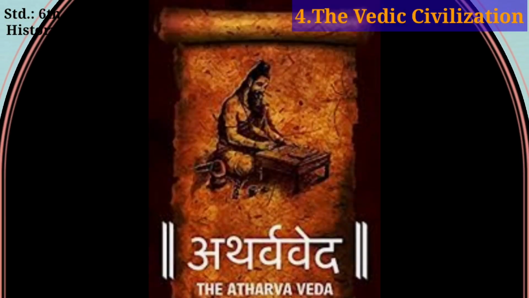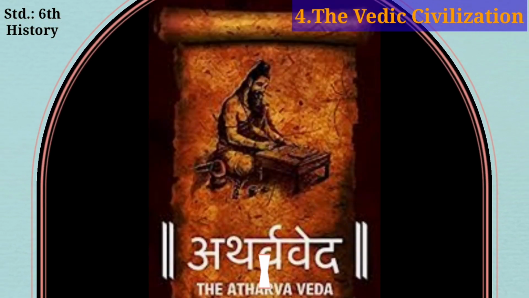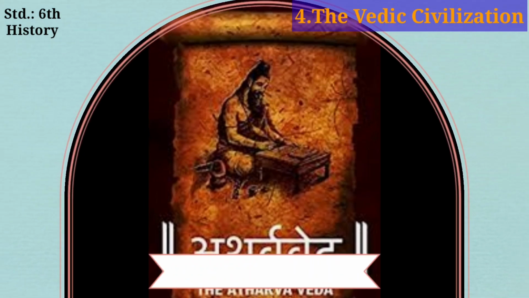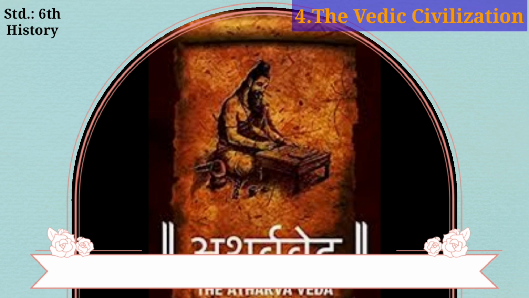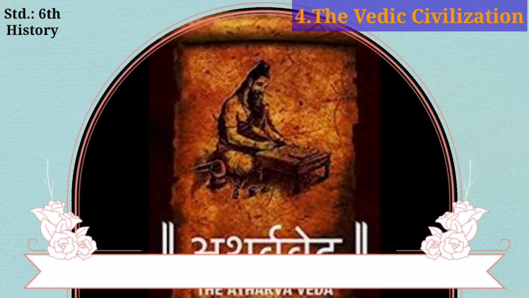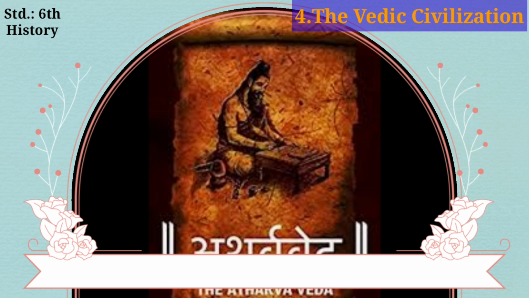Okay student, now we will study Atharva Veda. The period of Atharva Veda was 1000 to 900 BCE. It is the knowledge storehouse of Atharvans, the procedures for everyday life.